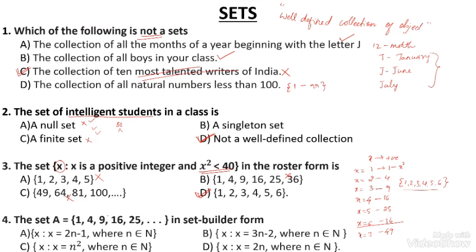For the x values, we get the result x square less than 40. The question number 4. The set A is equal to the elements 1, 4, 9, 16, 25 in set builder form. Set builder form means we have to write it in the x form, or it is a general form. Here the numbers are like 1 square, 2 square, 3 square, 4 square, 5 square, and so on.